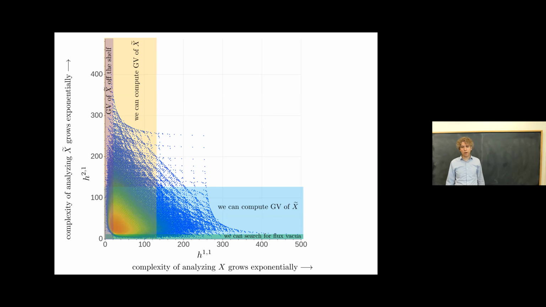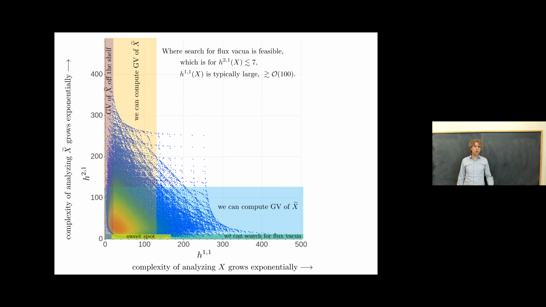So first of all, we got better at computing GV invariants. Now we can compute them all the way up to 100 or something like that. And now there is an area of overlap between where we can compute and where we can search for flux vacua. It's this sweet spot here. But there's something to learn about that sweet spot, which is that h11 is relatively big. In fact, it's typically of order 100 in the examples where we can work on the complex structure moduli side and find flux vacua.